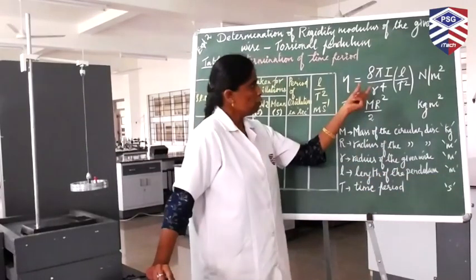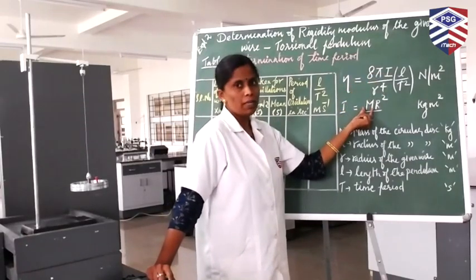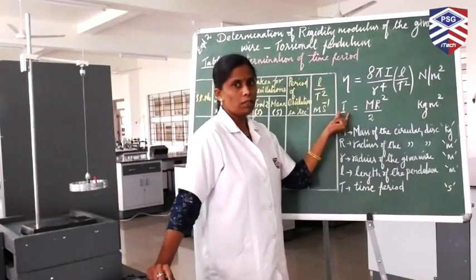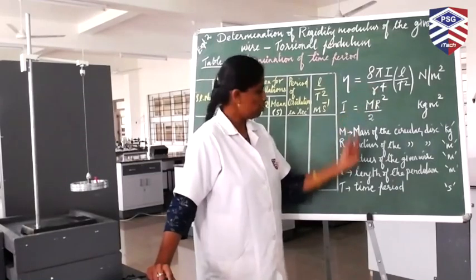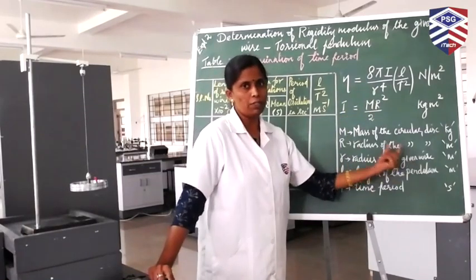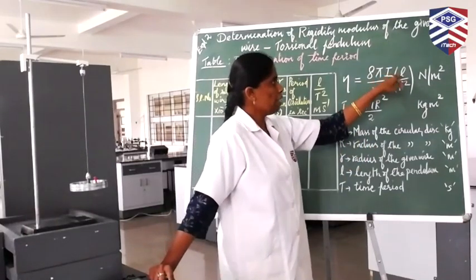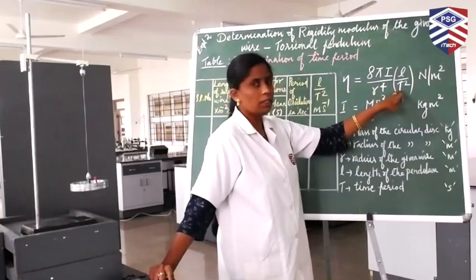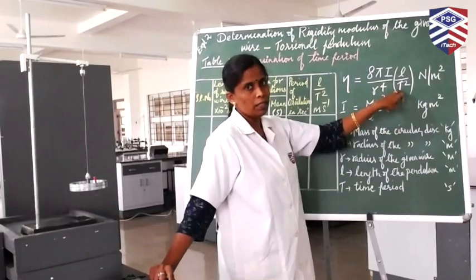So if you look at the formula, if you know the mass of the metal disk and the radius of the circular disk, we can find the moment of inertia. Now, what is small r? Small r corresponds to the radius of the given wire, which you can measure with the help of a screw gauge. What is L? L corresponds to the length of the torsional pendulum, and T is the time period. So the only unknown quantity in this formula is T.